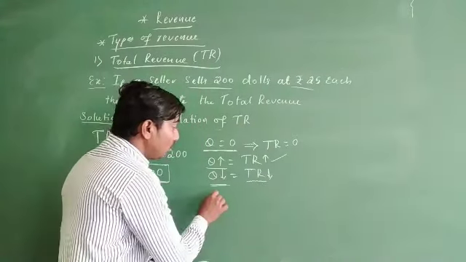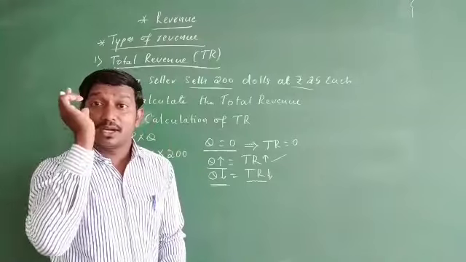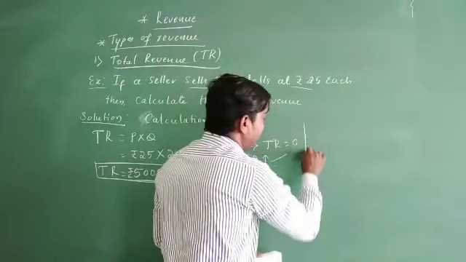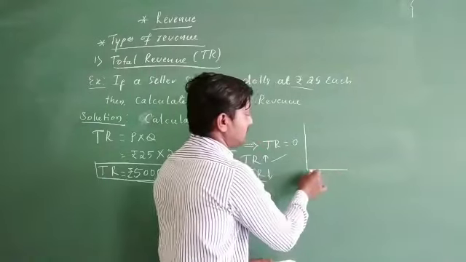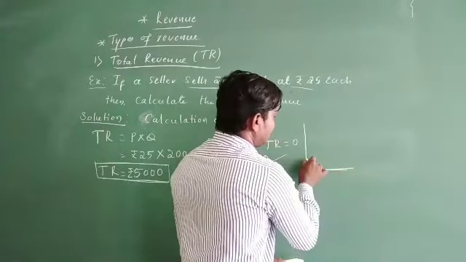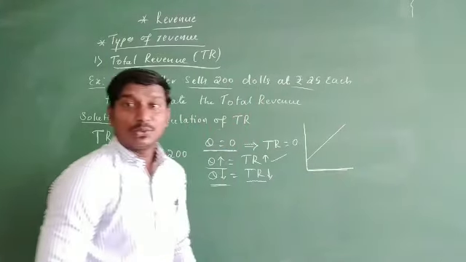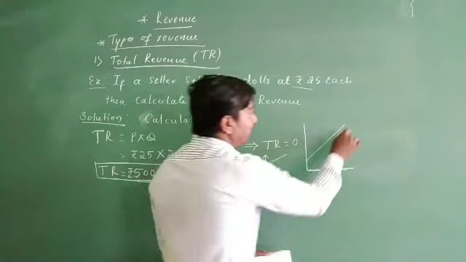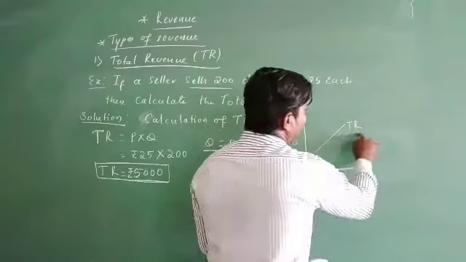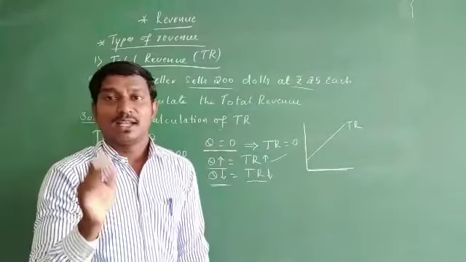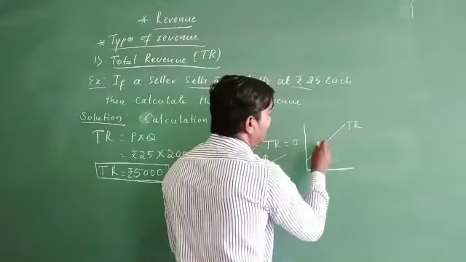Okay, and the movement of the total revenue curve will be upward to the right side. If I draw the total revenue curve here, just for understanding, see, this is how the total revenue curve moves. Why does it move upward? Due to the increase in the quantity sold in the market. But why is it actually a straight line upward?